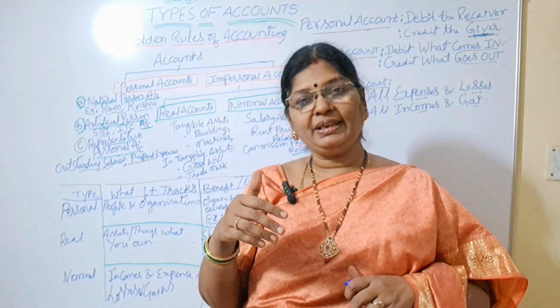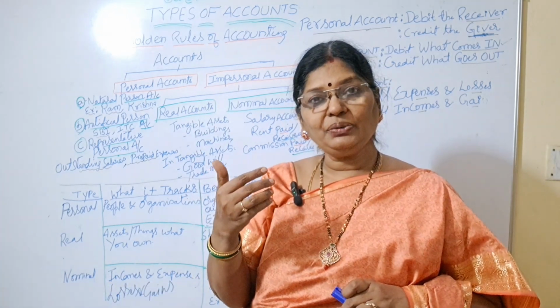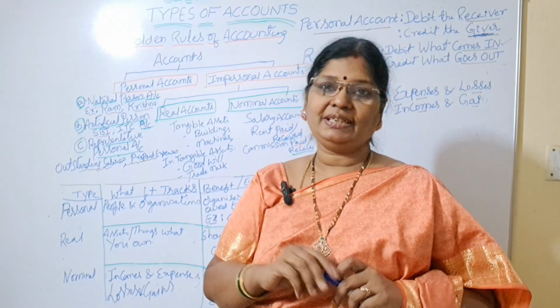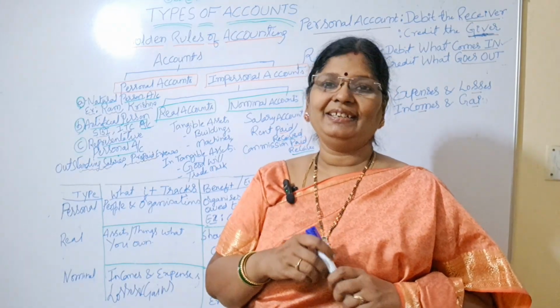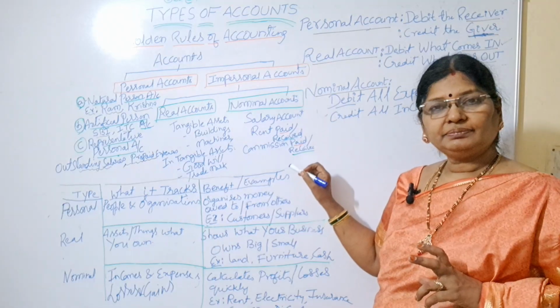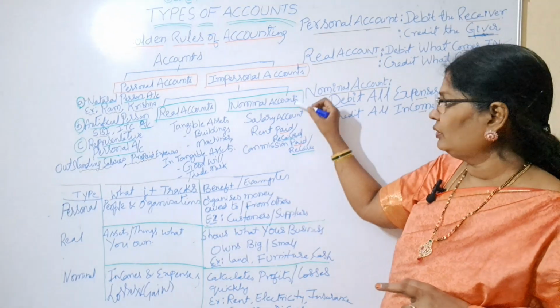I bought for 1,50,000. Now I'm selling for 2 lakhs. So how much am I gaining now? 2 lakhs minus 1,50,000 means I am gaining 50,000. That's called what? Gain. So all expenses, losses, incomes and gains will come under nominal account.